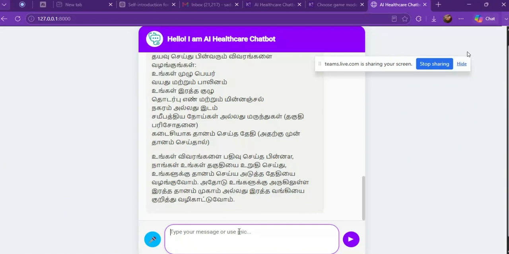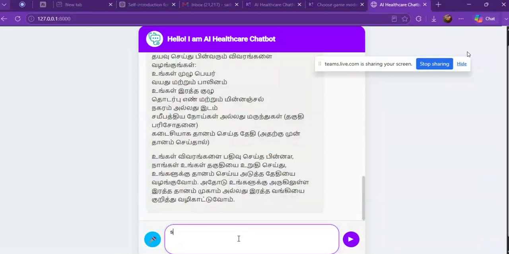And now my third topic is the doctor specialization identification agent. This agent analyzes symptoms and recommends the most suitable medical specialist. For example, chest pain may be directed to a cardiologist. This type of example it will support.